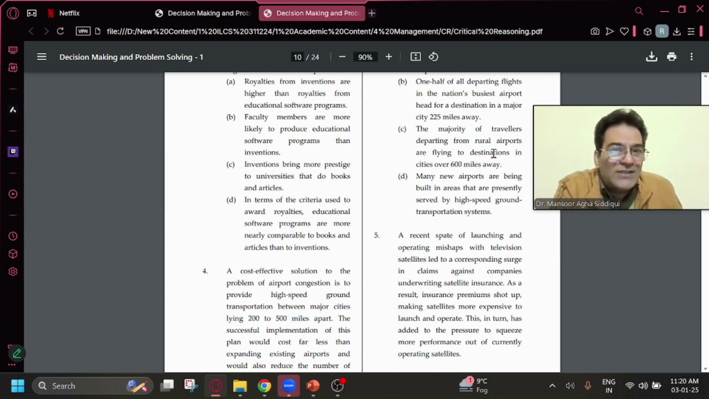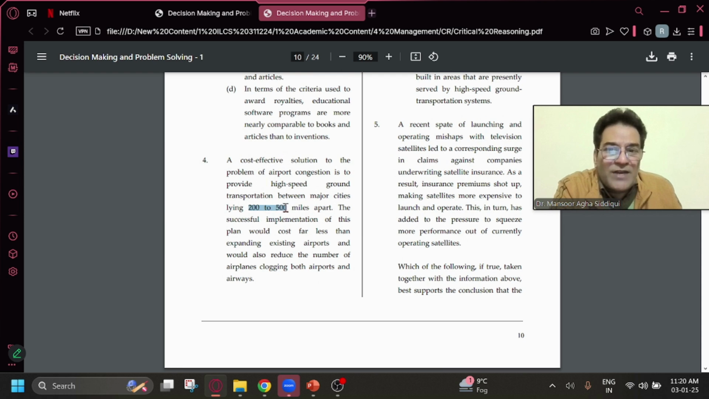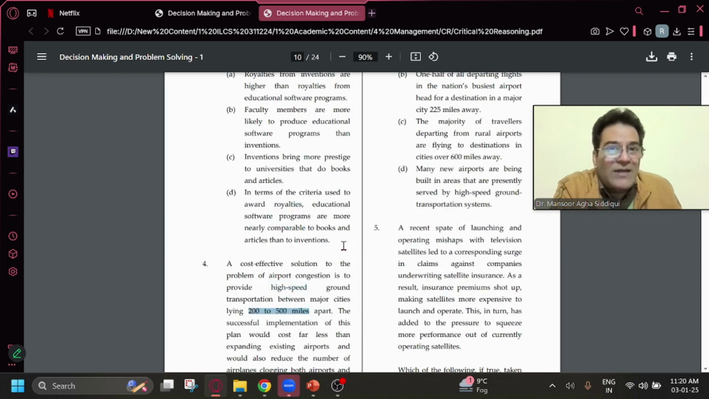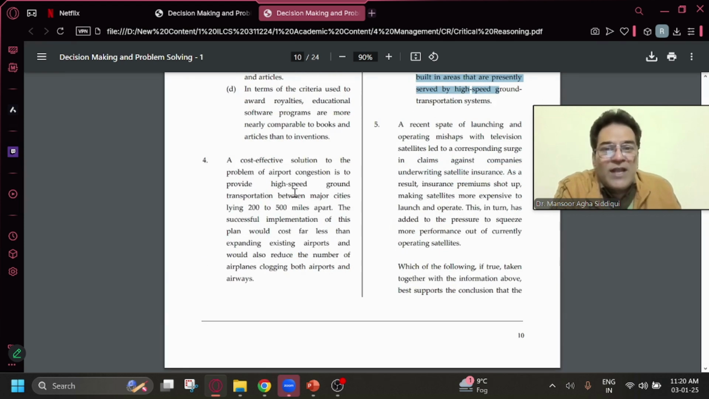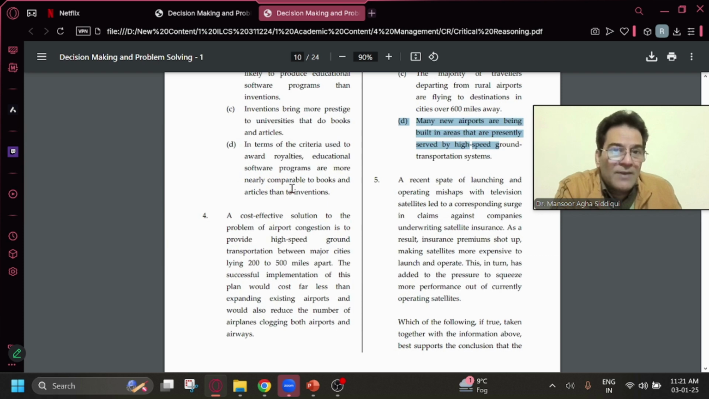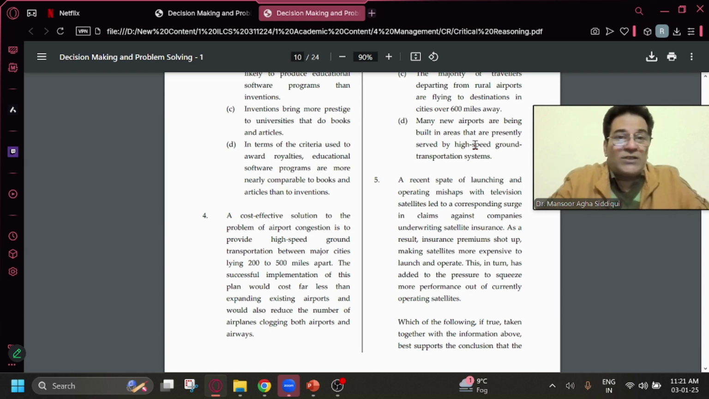If I look at C as an answer choice, it is talking about a distance of 600 miles. And 600 miles is out of the range of 200 to 500 miles. As a result, it is not strengthening my plan. If I look at D choice, it says many new airports are being built in areas that are presently served by high-speed ground transportation system. This answer choice is not proving that if we build roads, then automatically air congestion at airports will become less. But a lot of you have actually given D as an answer because you couldn't understand what D is really saying or what its implication will be.